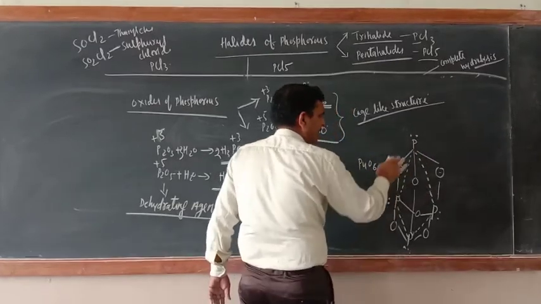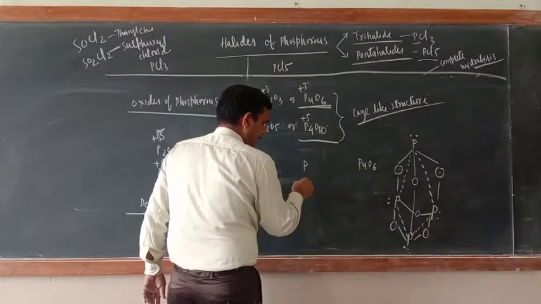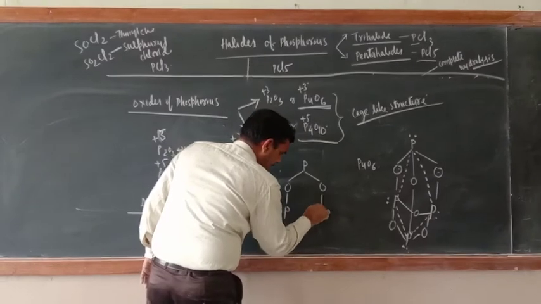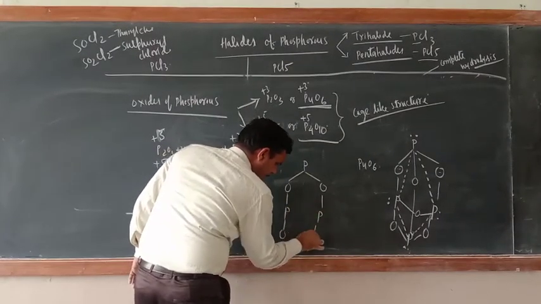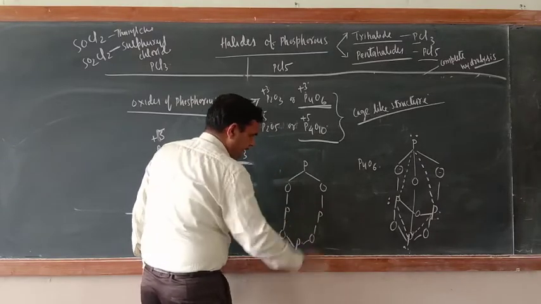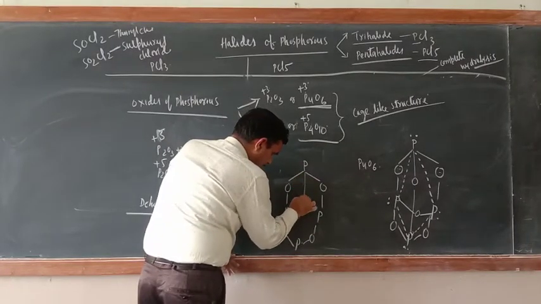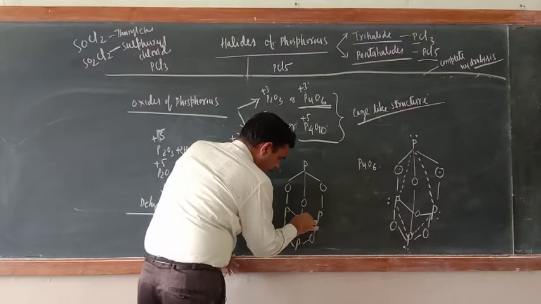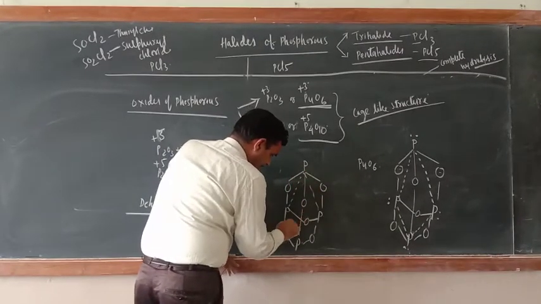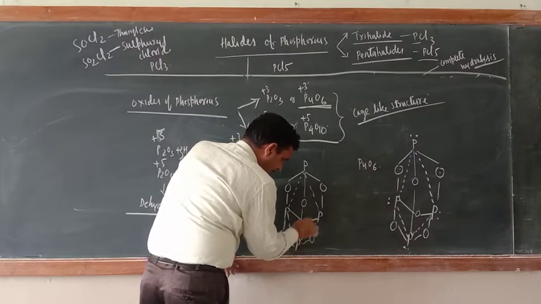Just I am editing this one only. Just see here. Okay, a separate one I am making. P. Now here what is there? O, here P, here P, here O, here also O, here what is there? P. Okay, so 4 are there. Okay, no problem at all. Now with this O, here O and O. Okay, now here this one and this one. Okay, no problem at all.